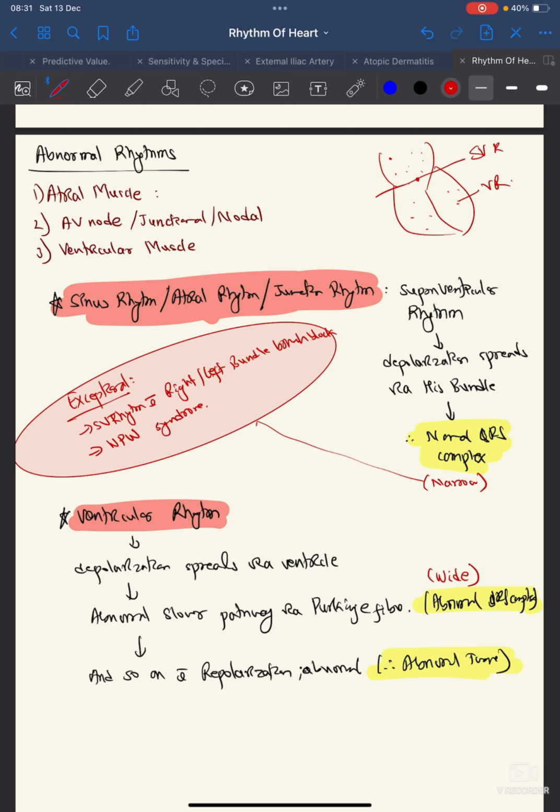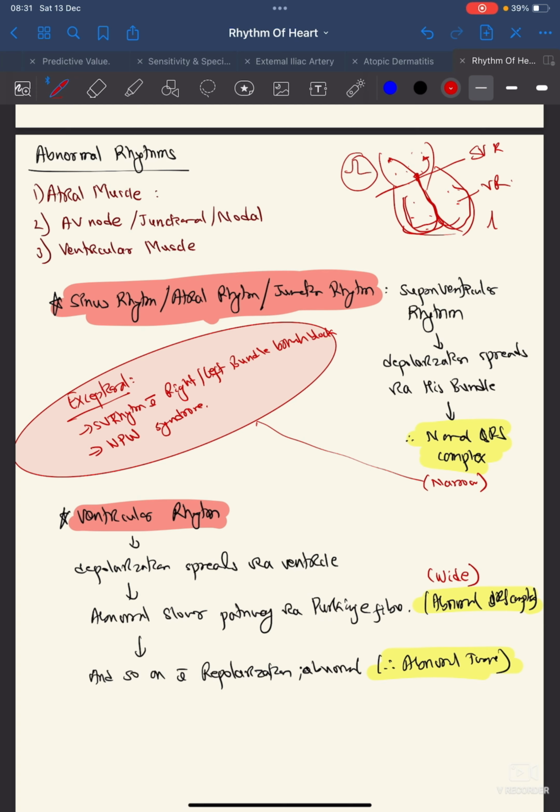Okay. In supraventricular rhythm, the depolarization wave spreads through the ventricle in the normal way via the bundle of His. So if it arises from the sinus node, SA node, or AV node, then the depolarization is normal. If it arises from the AV node and bundle of His, it will go and depolarize here. If from the atrial rhythm it goes to the AV node, then from the bundle of His it goes. So the QRS and T will be normal. Only there will be an alteration in the P wave. So it will have a normal QRS complex.